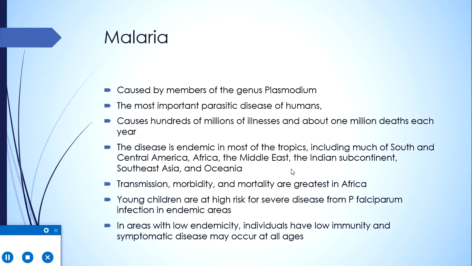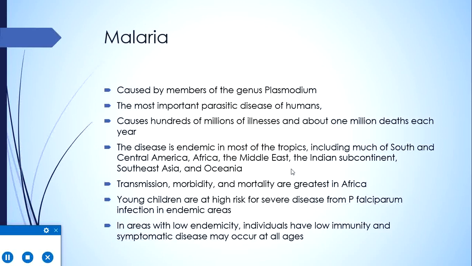This is because the most serious form of the disease, that is Falciparum malaria, is highly endemic in Africa. And there, young children are at high risk for severe disease from Falciparum malaria. But in areas with low endemicity, individuals have low immunity and symptomatic disease may occur at all ages. Here we need to understand this point of endemicity with the presentation of disease.